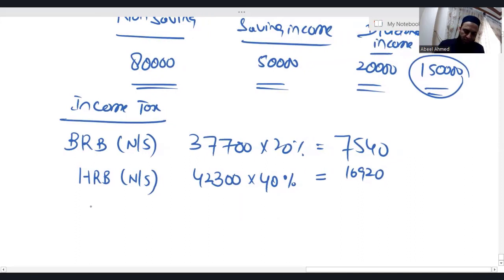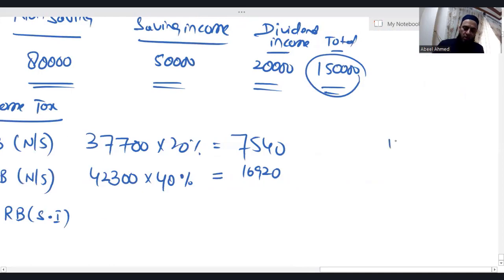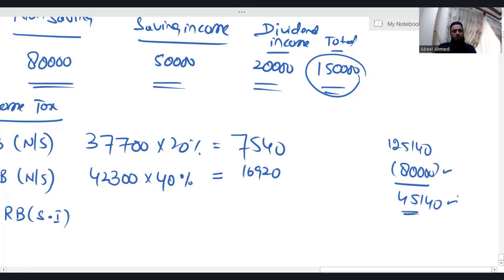Now let's see how much space is left in the higher rate band. Actually, the higher rate band limit is 1,25,140. And we have already used 80,000 in the non-saving column. 1,25,140 minus 80,000, so the remaining limit for the higher rate band is only 45,140.